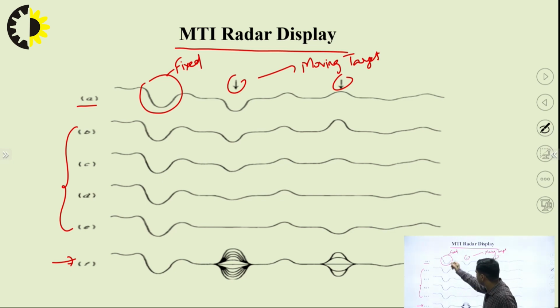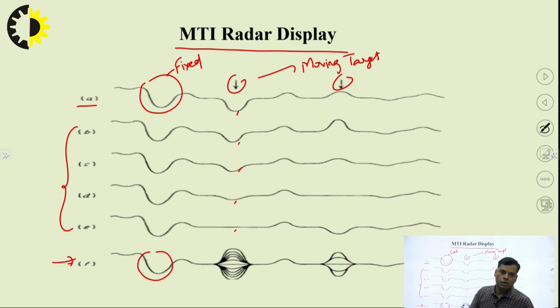Here you can see that from B to E, corresponding to A, the target amplitude is not changing. So after subtraction, you will get this same output. This will be the information for the fixed target. But with reference to A, from B to E, you can see the amplitude for this one is decreasing, again decreasing, and decreasing.